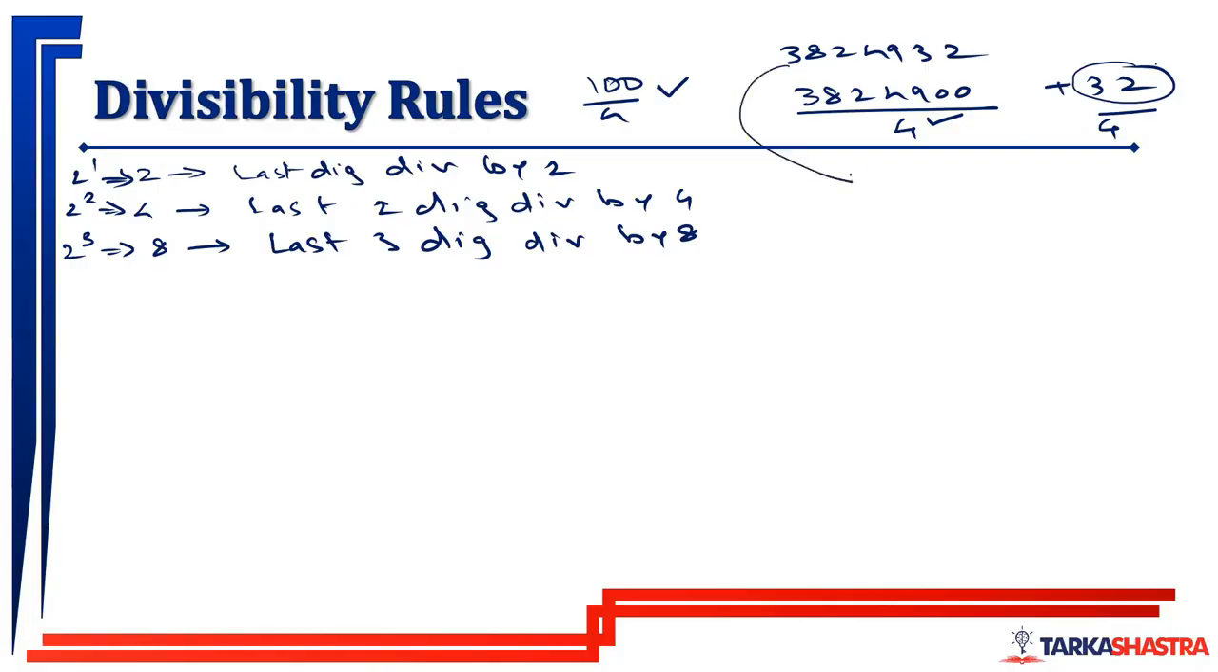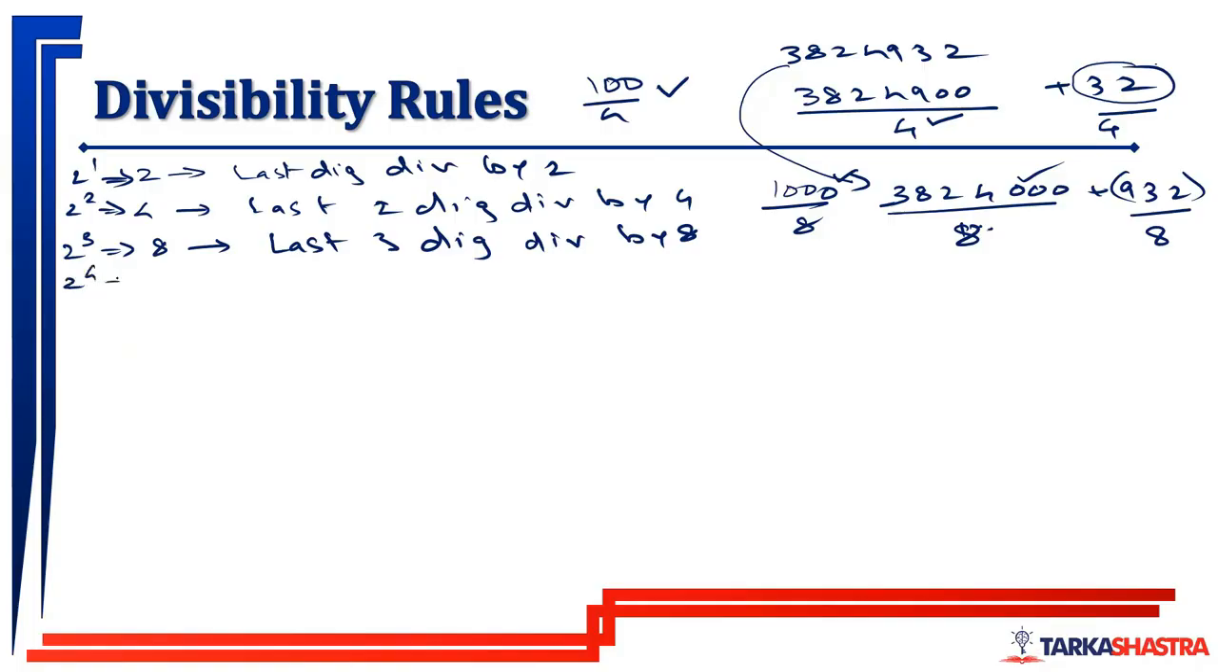Taking this number only. Can I write it like this? 3824000 plus 932. 1000 is divisible by 8, so obviously this multiple of 1000 will be divisible by 8. So only the last 3 digits will decide whether the complete number is divisible by 8 or not. And that is why the divisibility rule of 8 is that the last 3 digits of the number should be divisible by 8.